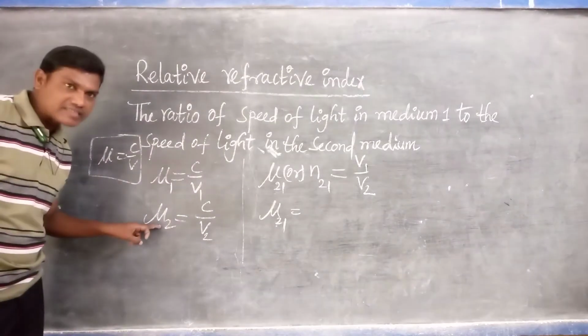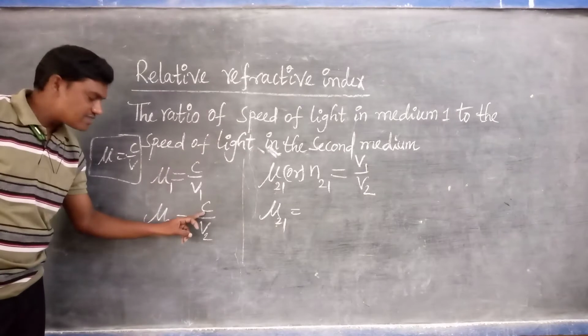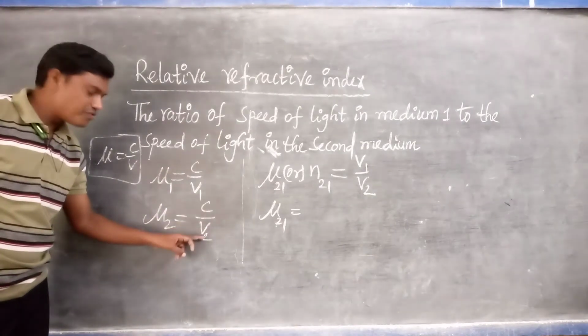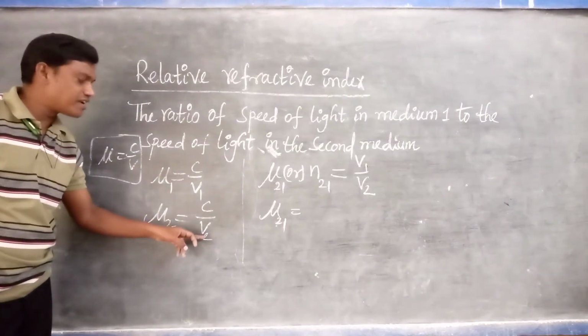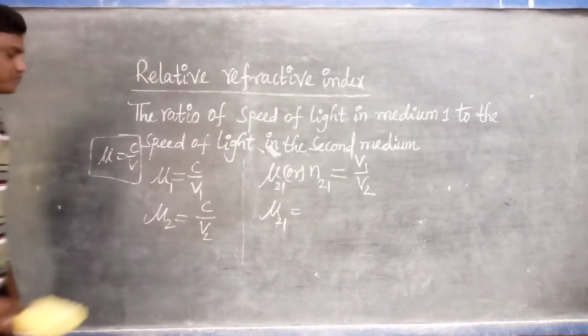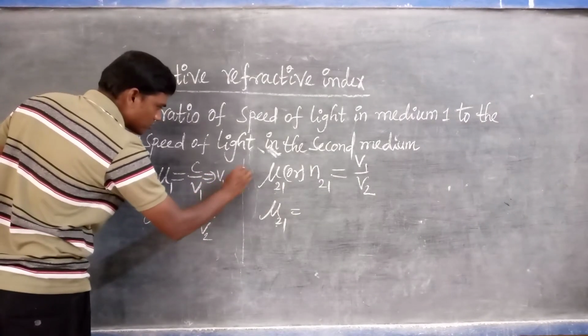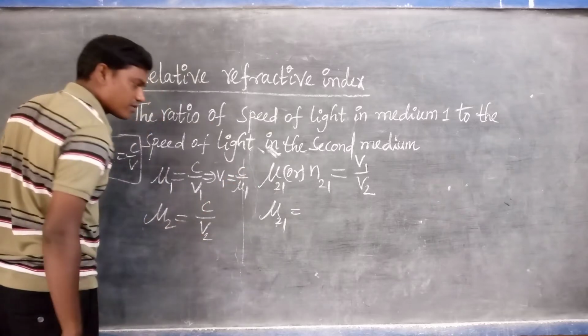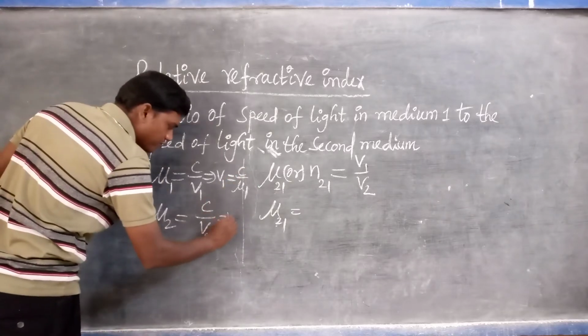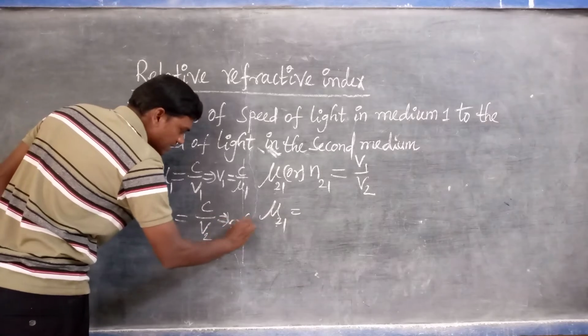Mu2 is the refractive index of the second medium, C is the speed of the light in the air, and V2 is the velocity or speed of the light in the second medium. But anyway, here from this one, V1 is equal to C by mu1, and V2 is equal to C by mu2.